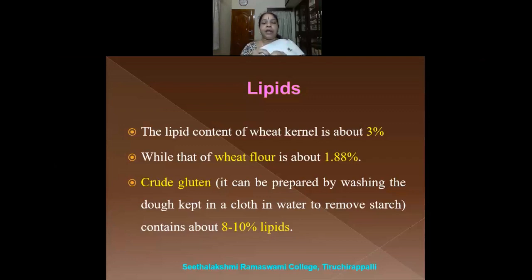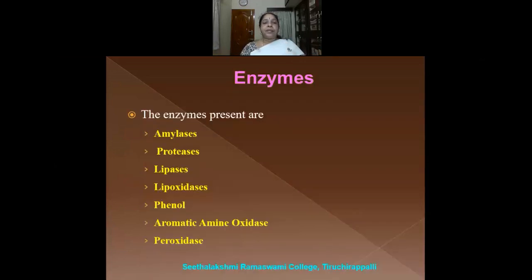You cover it with the cloth and you dip it in water and you keep washing the dough. And while you wash, the starch molecules will be removed and it will contain about 8 to 10% lipids. That is, the gluten, which is a protein, will contain 8 to 10% of lipids.